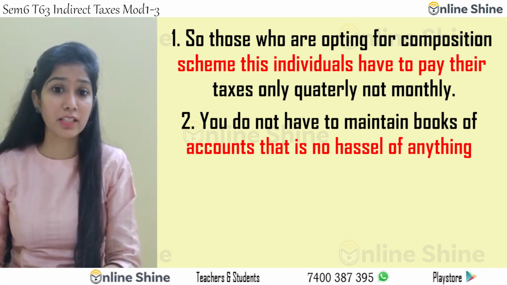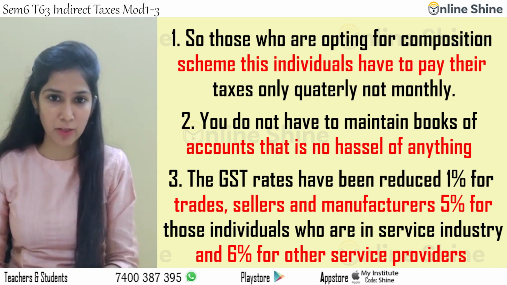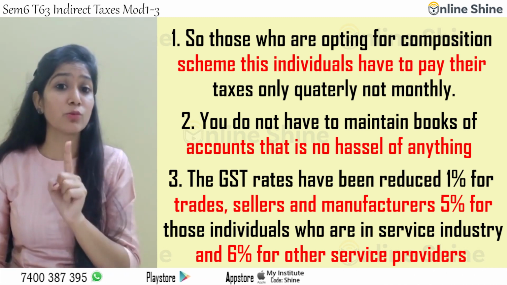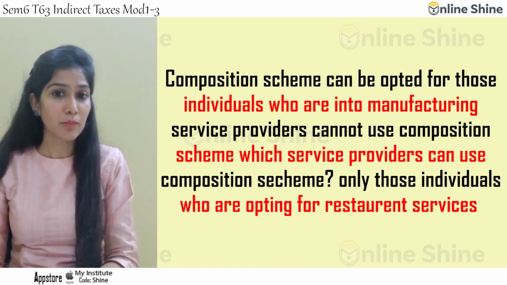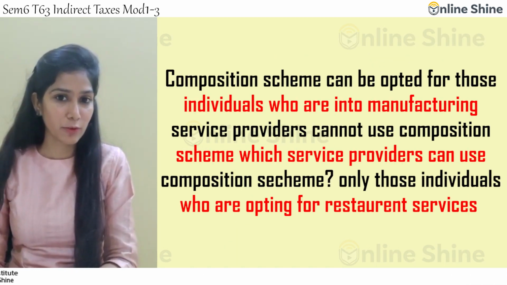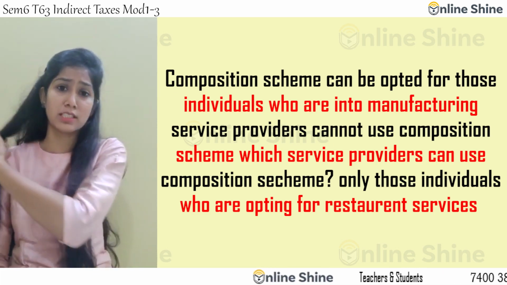What is the third benefit? The third benefit, the GST rates are reduced. 1% for traders, sellers and manufacturers. 5% for those individuals who are into restaurant service. And 6% for other service providers. Composition scheme can be opted only for those individuals who are into manufacturing. Service providers cannot use composition scheme.